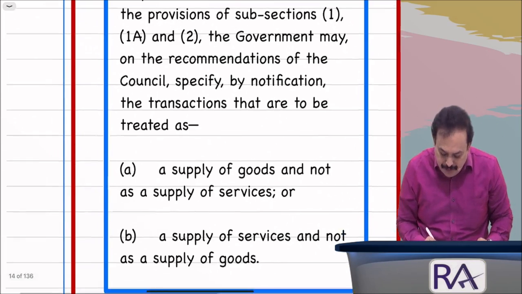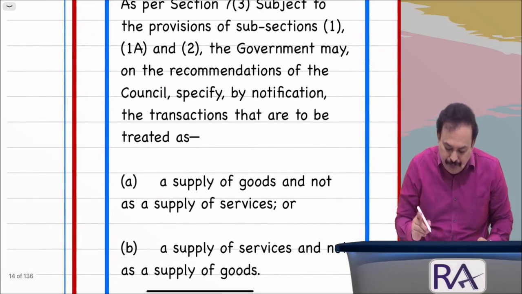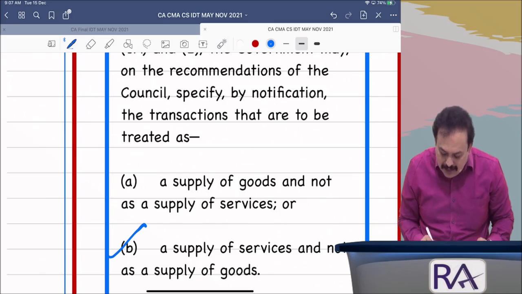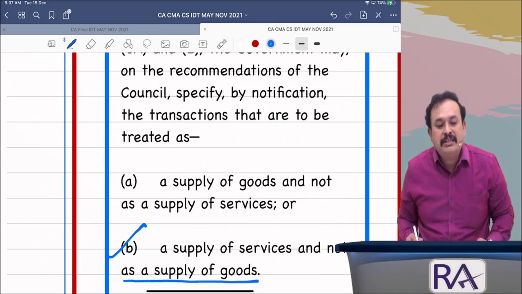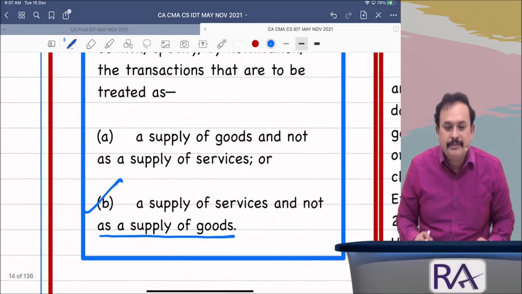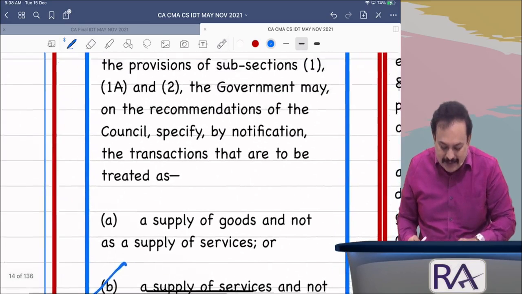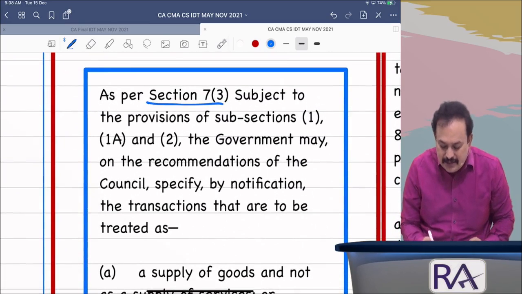That means supply of services and not supply of goods, in the case of restaurant services. The Government of India is empowered to do so under section 7, subsection 3.